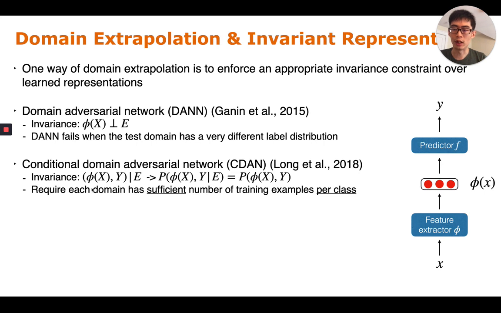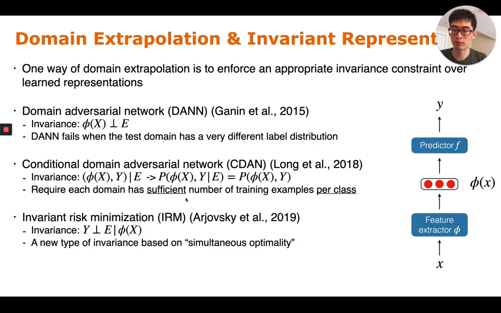Here, it requires the joint distribution of the representation plus the label to be invariant to the domain E. However, it still requires each domain to have a sufficient number of training examples per class, and we will see that this is actually a problem for many applications such as proteins and molecules.